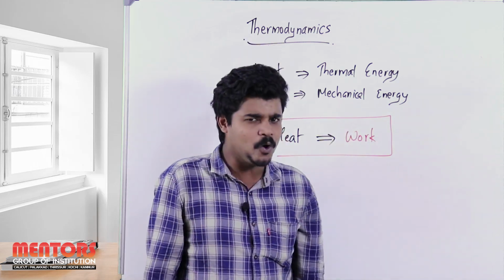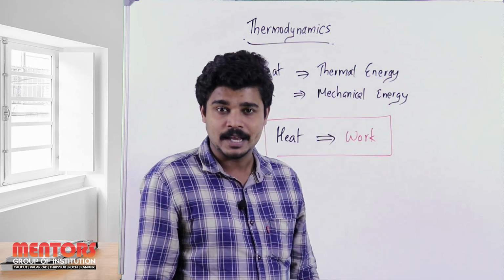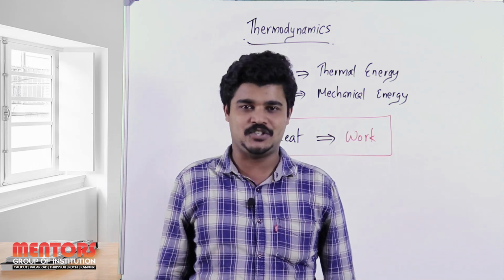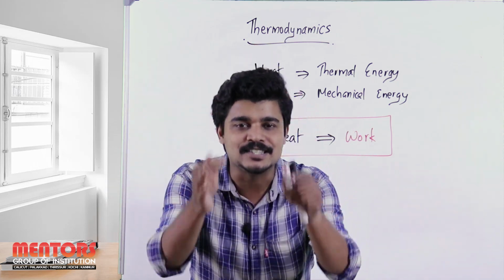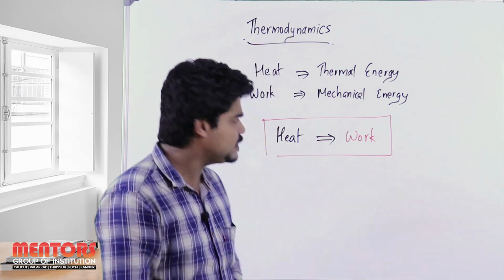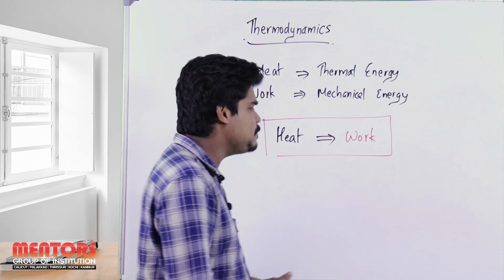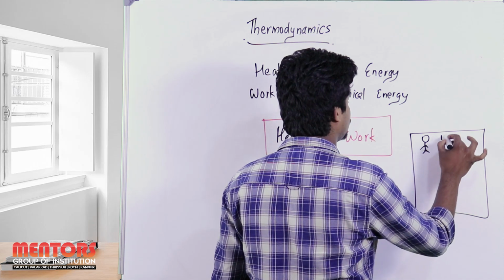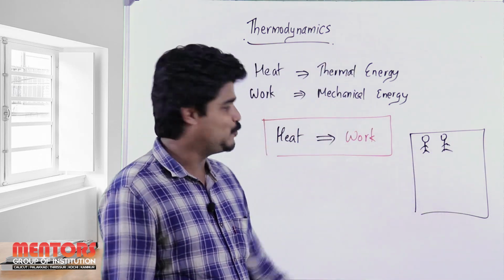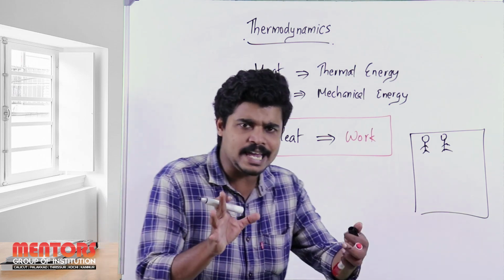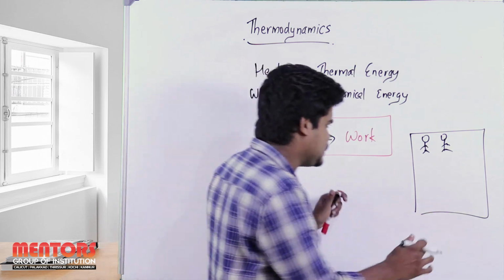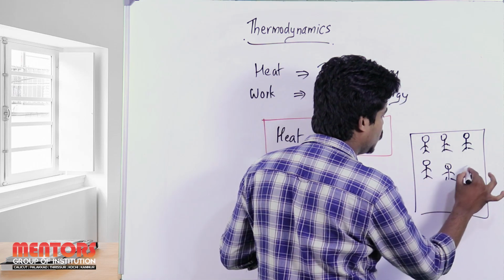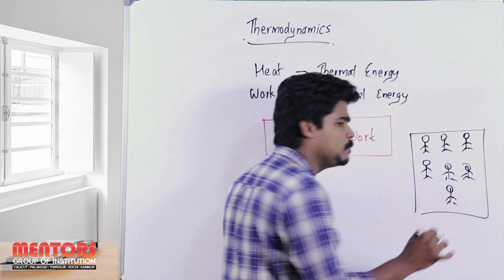So those 2 or 3 students, or the corresponding area in which your observation is there, that area under observation is known as the system. For that, let me take a simple example, the same example of a classroom, in which I have 50 students. I can't draw 50 people here, so let me change that 50 into a small number. For example, I have 3, 4, 5, 6, and 7 students in my class.